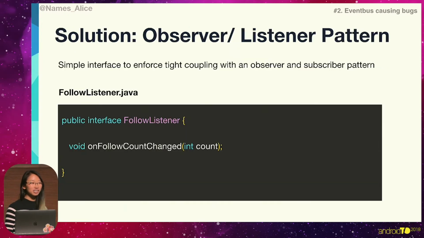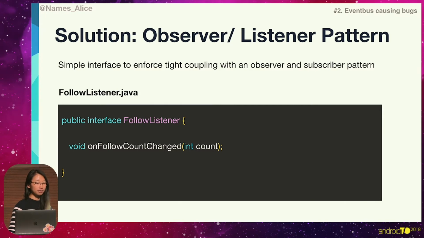Our solution to this problem is actually really simple. It's just using an interface pattern in order to enforce tight coupling. And although I'm using a very simple version of an interface pattern, the observer pattern, there are a lot of variations of this. We have the Android LiveData observable patterns now, and we also have RxJava, which are more complex versions of an observer pattern.